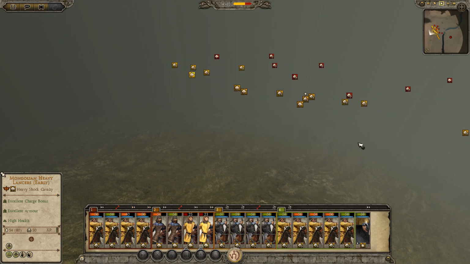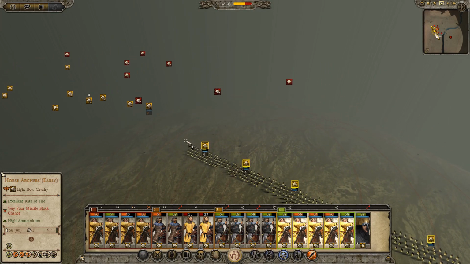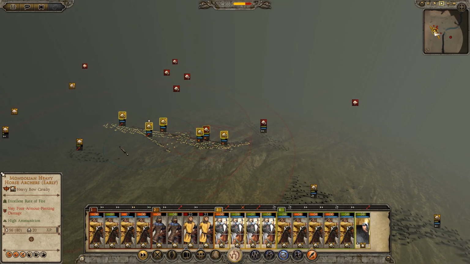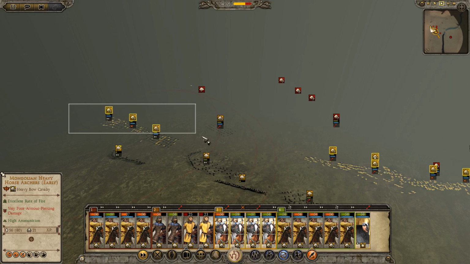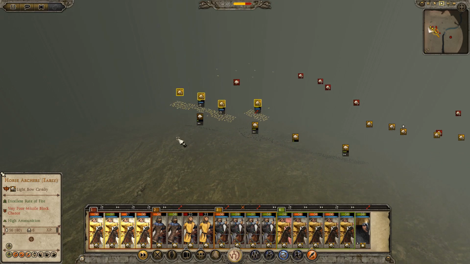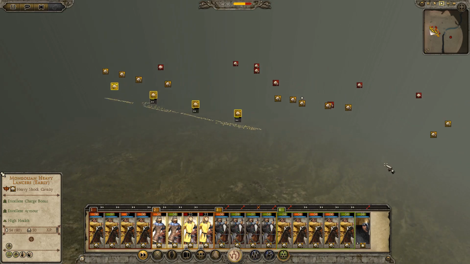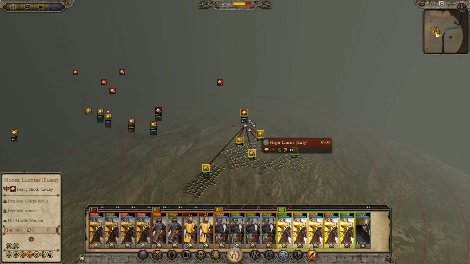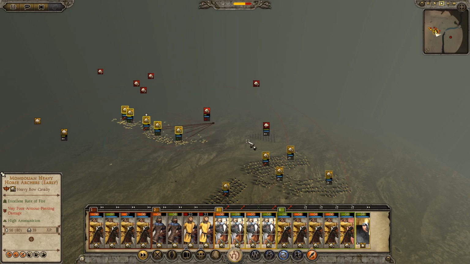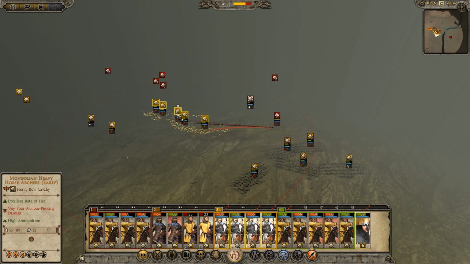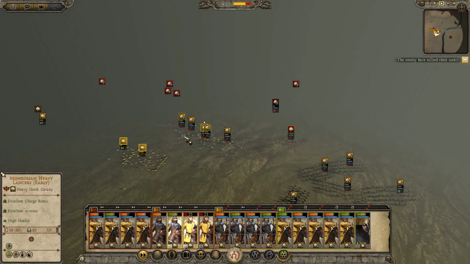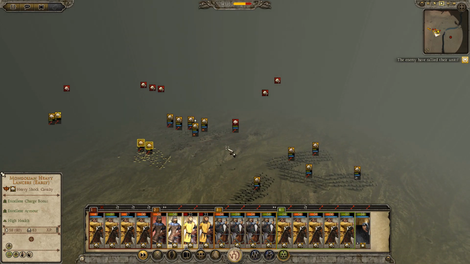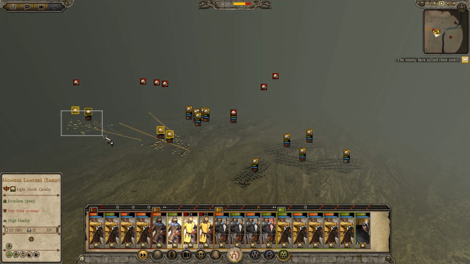How we looking over here? Yeah, we need to focus more with these guys. They're just moving right into melee with me? That's kind of strange. Okay, just keep pulling back. Pull you guys over to this direction a little bit. Oh yeah, focus them down. Focus them down, boys. And I've got my good shock cavalry here as well. Okay, actually, just go into melee. I'll try and flank them.